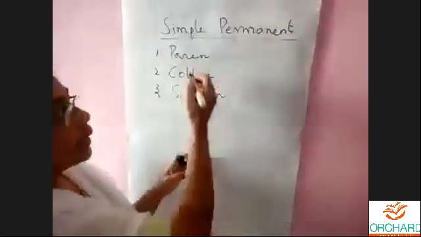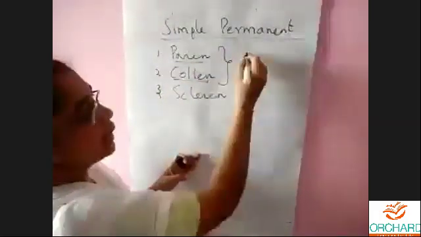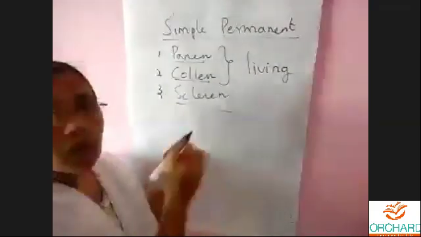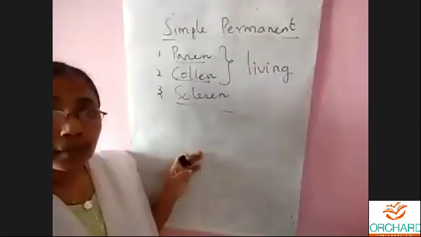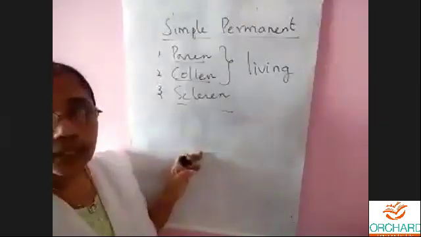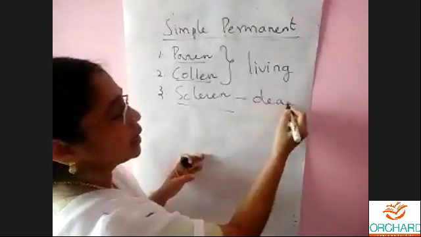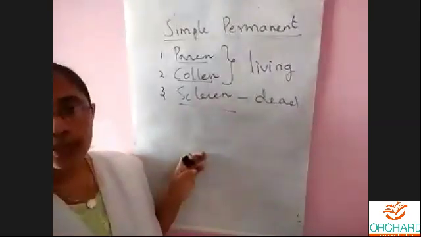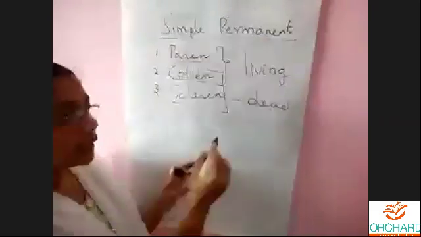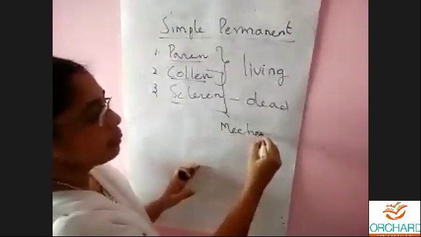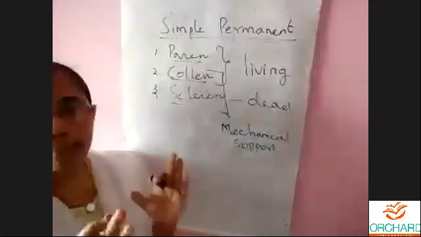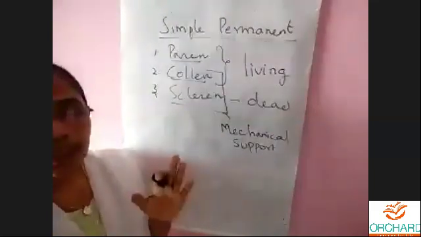Out of this, parenchyma and collenchyma are the living cells. Sclerenchyma cells are living in the young stage, and they are dead cells when they mature. Sclerenchyma has mainly one function: they render mechanical support to the plant, so that the plant does not topple.